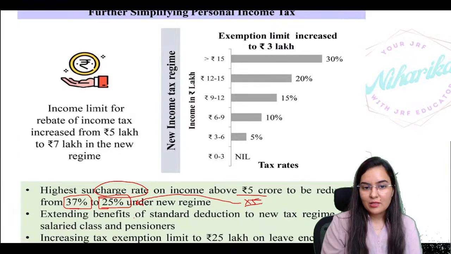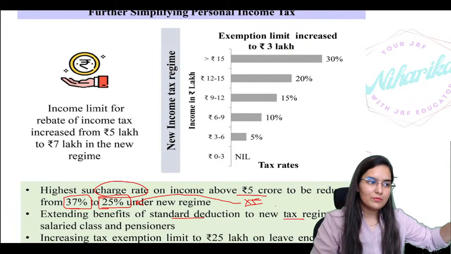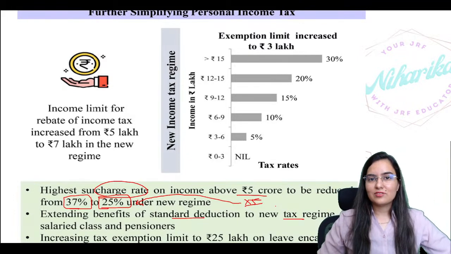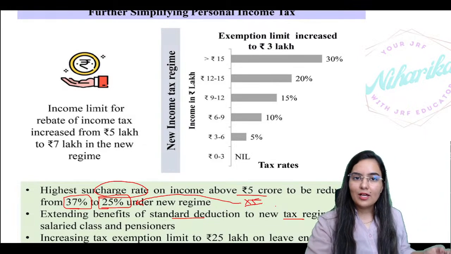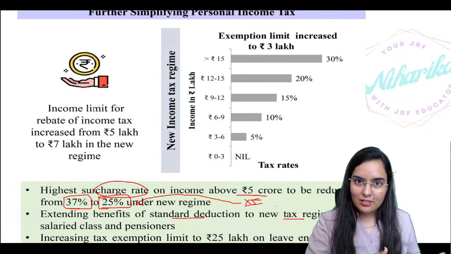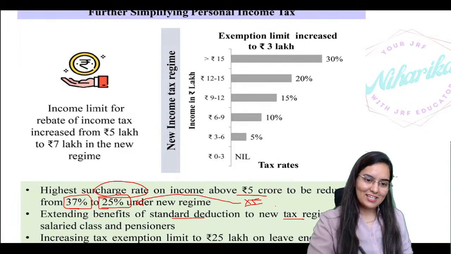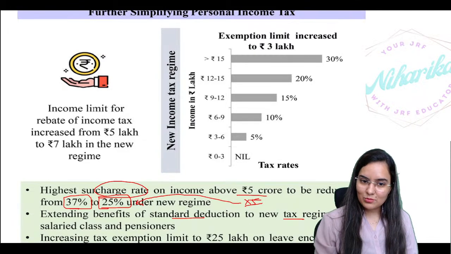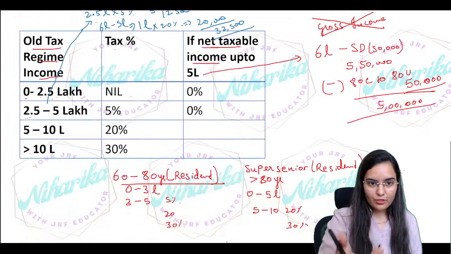Now, extending the benefit of the standard deduction to the new tax regime: till now, for the new tax regime, we were not getting too many deductions. Now, at least we'll get standard deduction and a few more deductions that I'll be discussing in a few minutes. Also, increasing the tax exemption limit to 25 lakh on leave encashment on retirement for non-government salaried employees. This point I'll cover further also.